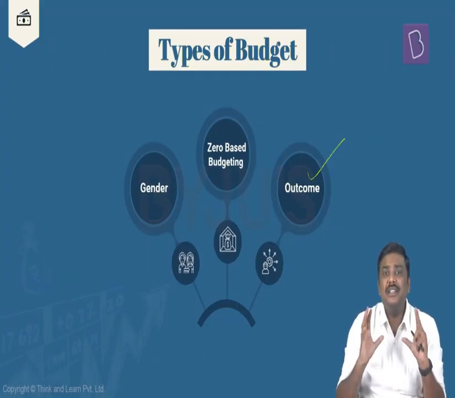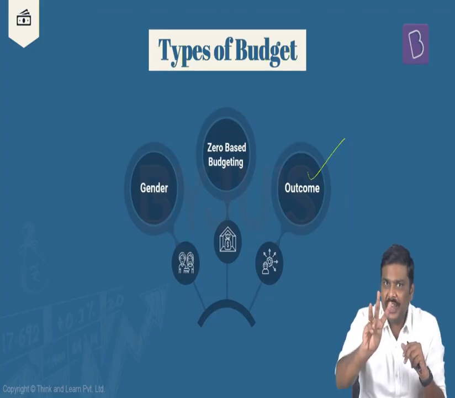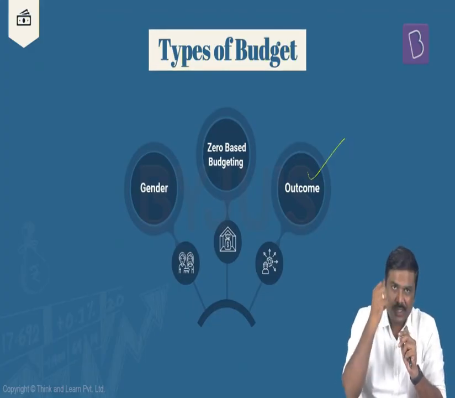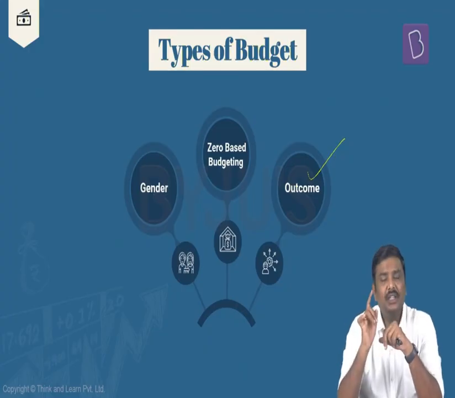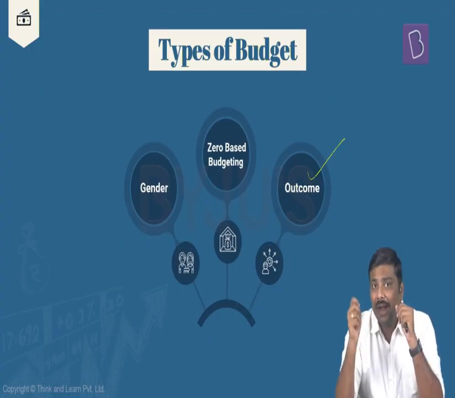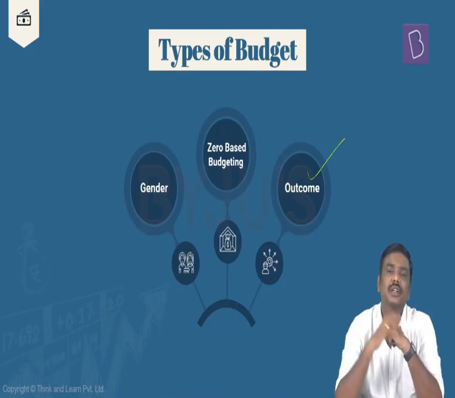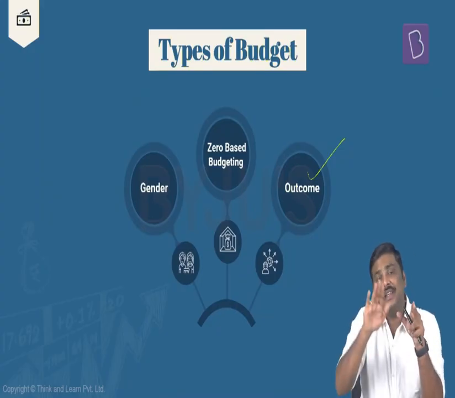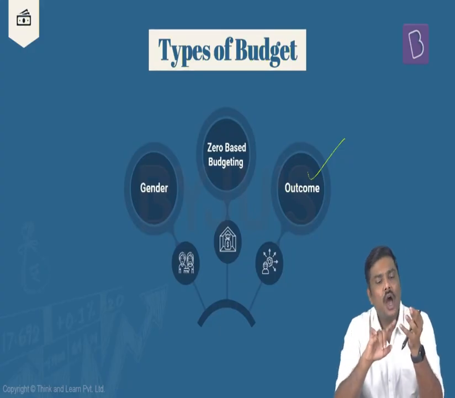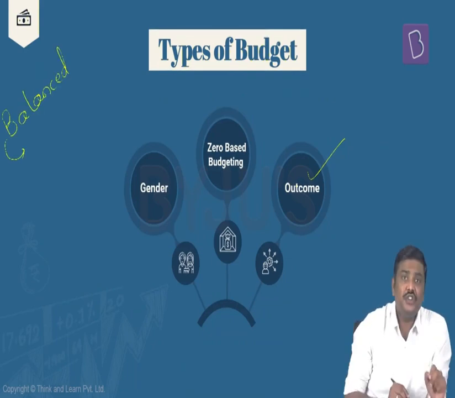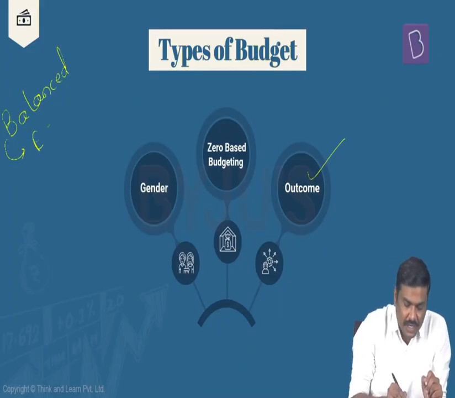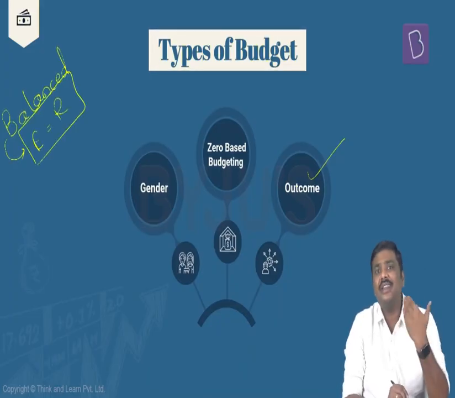When you talk about budgets like this, let me start with three important terms: the idea of a surplus budget, a deficit budget, and a balanced budget. I'll repeat the terms here; follow this very carefully: surplus, deficit, and balanced budget. Whenever you're talking about surplus, deficit, and balanced budget, you are only talking about how much is the total expenditure and how much is the total income. Now, if you say there is a balanced budget, it essentially means the overall expenditure is equal to the amount of income or receipts.